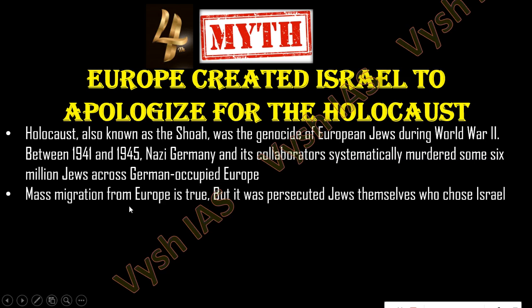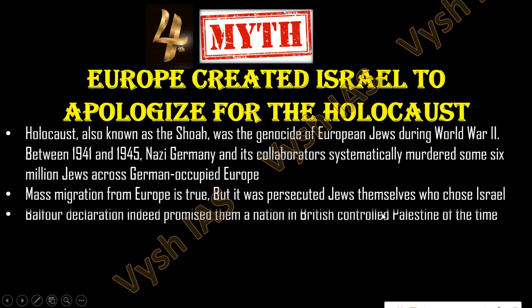And mass migration from Europe, it started before that also. If you see Balfour Declaration, the First World War, that time itself, slowly it started. But Arabs were opposing. But when this thing happened, when Jews were being mass murdered here, they had no other option. They were moving in huge groups. But it was persecuted Jews themselves who chose the land of Israel. They did not want to run away anywhere else. They wanted to go there itself. So it's not something which Europe created for them.